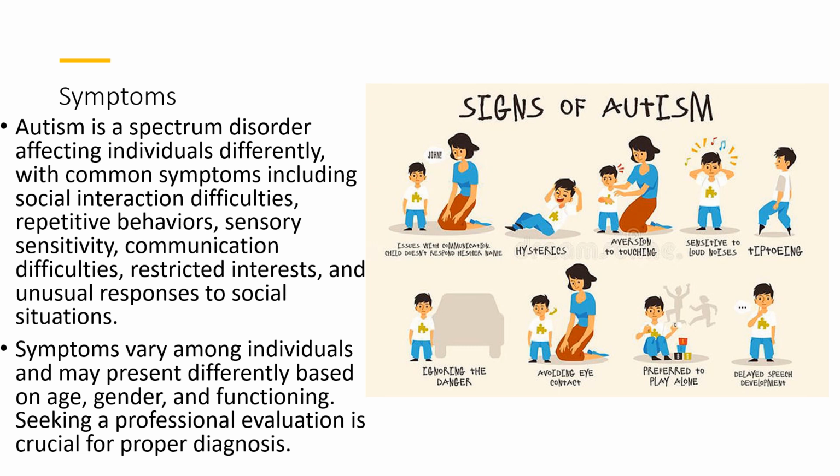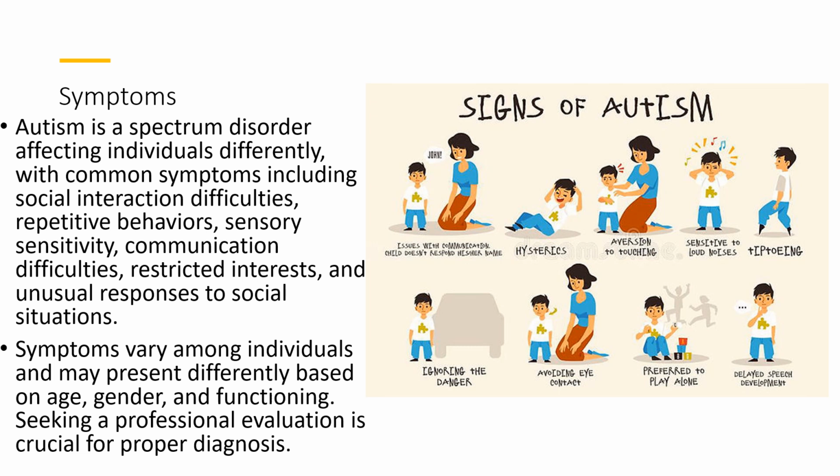Second is repetitive behaviors. Individuals with autism may engage in repetitive behaviors such as hand flapping, rocking, or repeating words or phrases. Third is sensitivity to sensory stimuli. Individuals with autism may be hypersensitive or hyposensitive to sensory stimuli such as loud noises, bright lights, or certain textures.